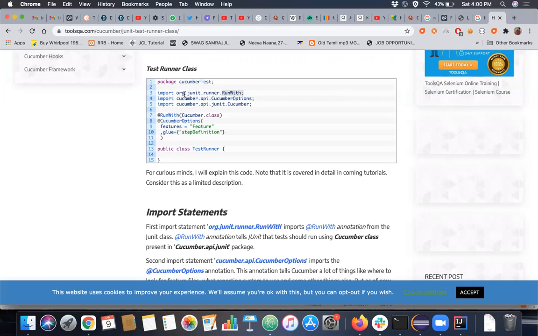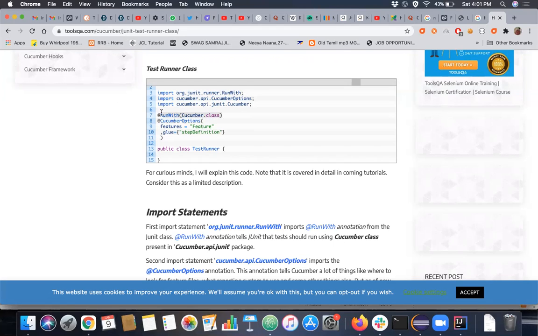The org.junit.runner.RunWith. This runner can be used to run many examples, and it's not only limited to Cucumber. If you wanted to run your own class by implementing some feature, you can still use the JUnit RunWith annotation.